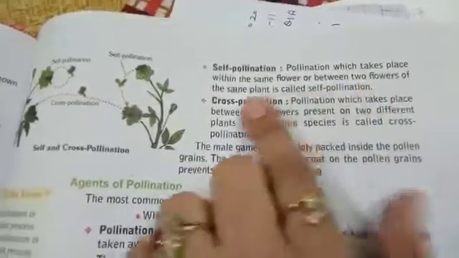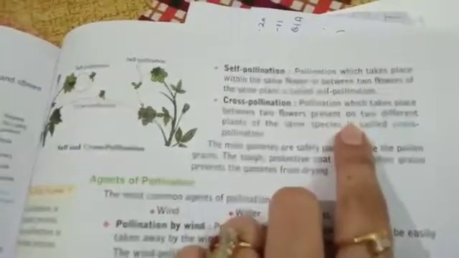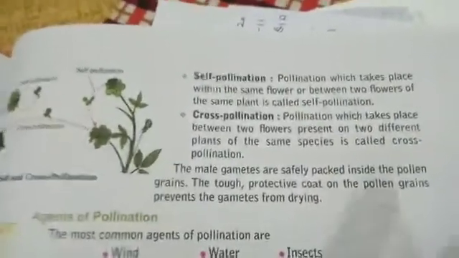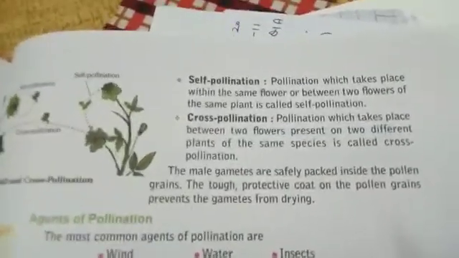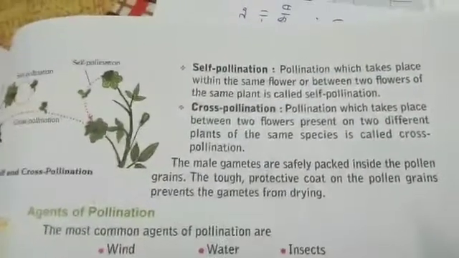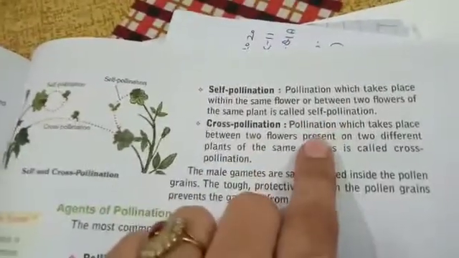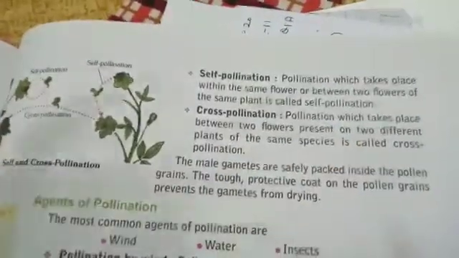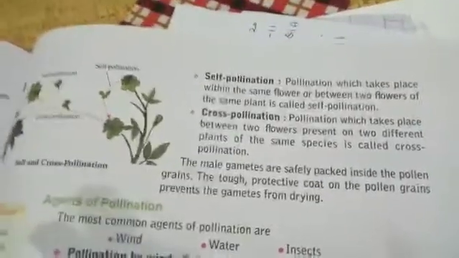Self-pollination is pollination which takes place within the same flower or between two flowers of the same plant. In the same flower, male and female reproductive organs are present, meaning a bisexual flower. When pollination takes place in a single flower or in two flowers of the same plant, that is called self-pollination. And when pollination occurs between two flowers of different plants of the same species, that is called cross-pollination.